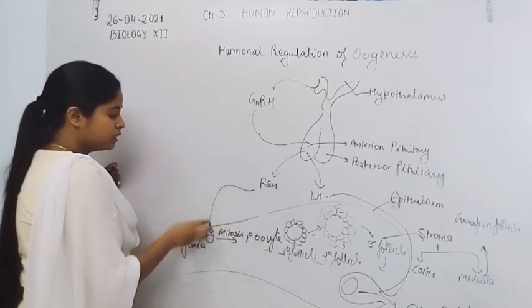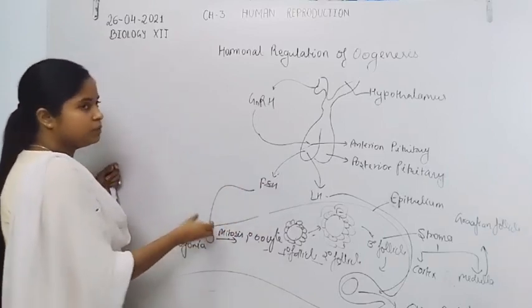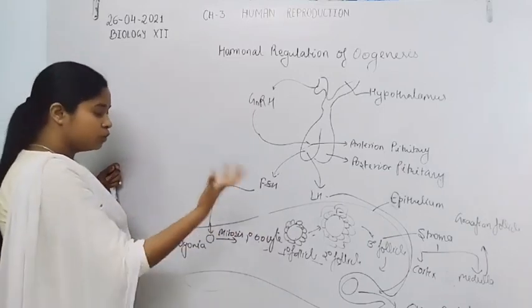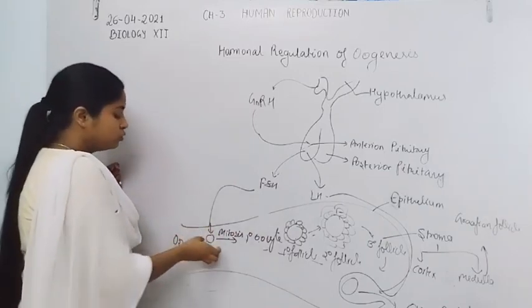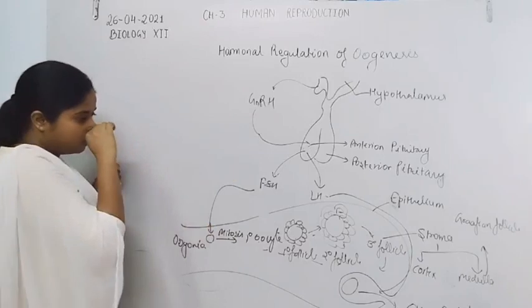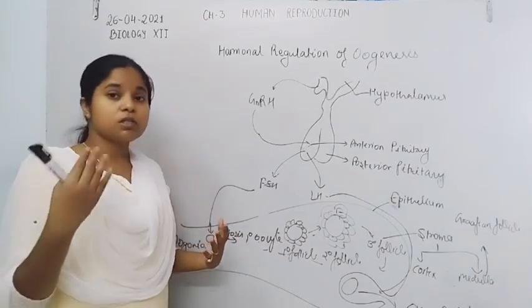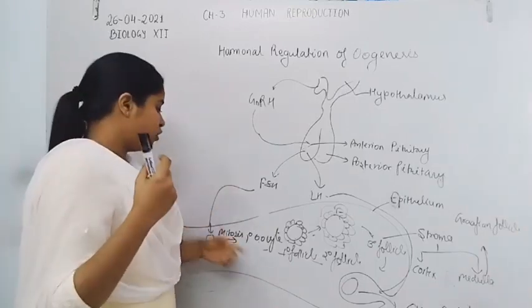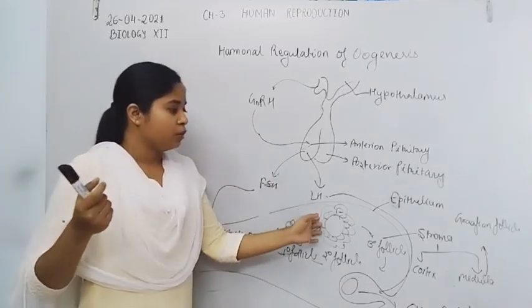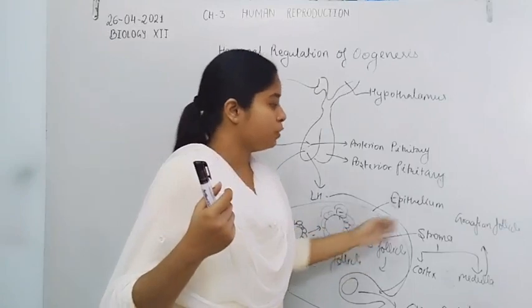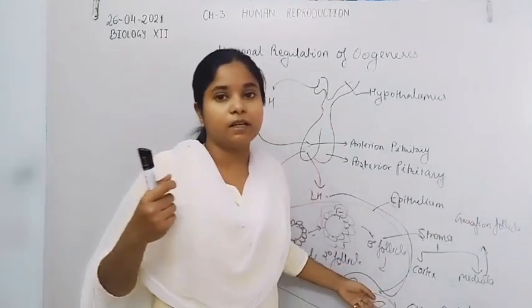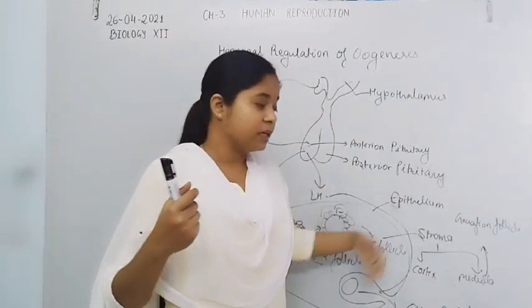FSH, follicle stimulating hormone, acts on the germinal epithelium cells for proliferation of the oogonia. They stimulate the oogonia for proliferation, and mitosis followed by meiosis is carried out for the formation of the Graafian follicle and the secondary oocyte inside it.